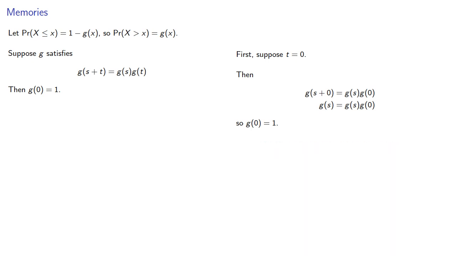You might be a little suspicious here because we're dividing by something, which makes us a little worried in ordinary algebra. But remember, the only alternative here is that g of x is 0 for all x, which won't work for a cumulative distribution function.